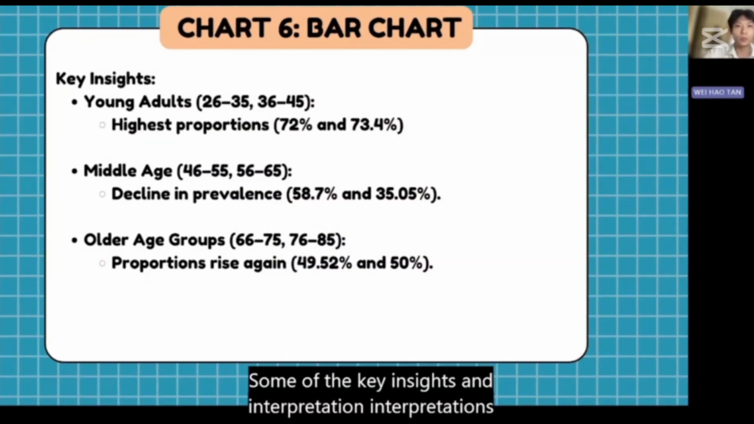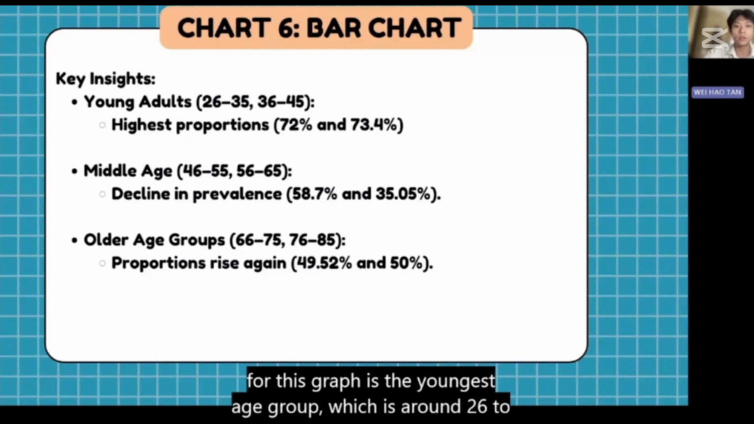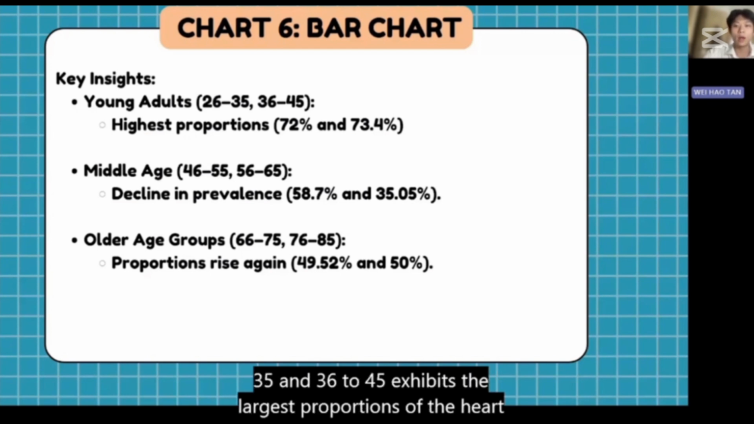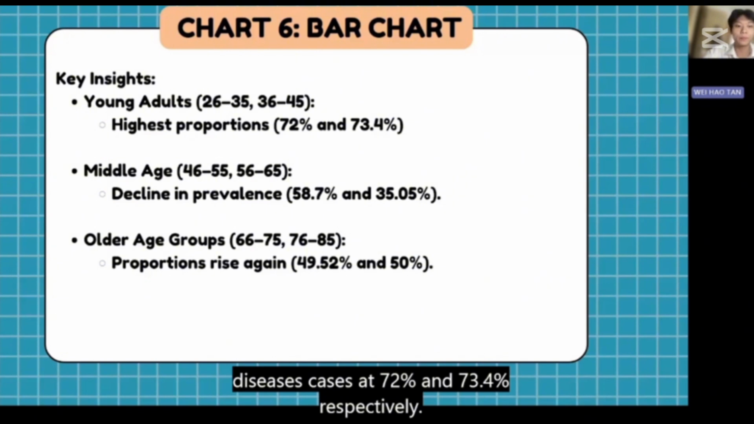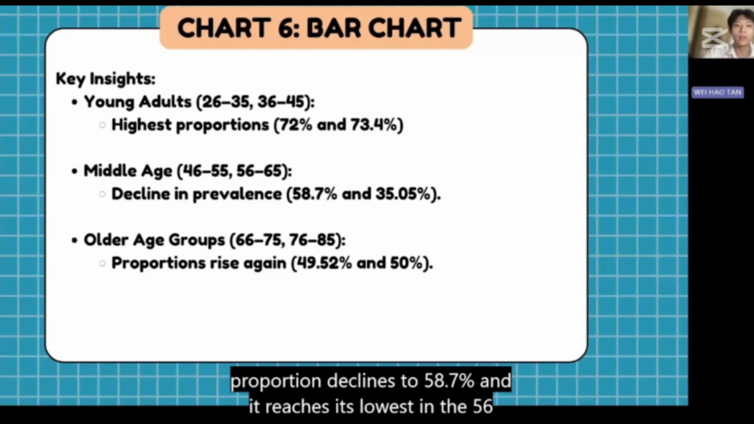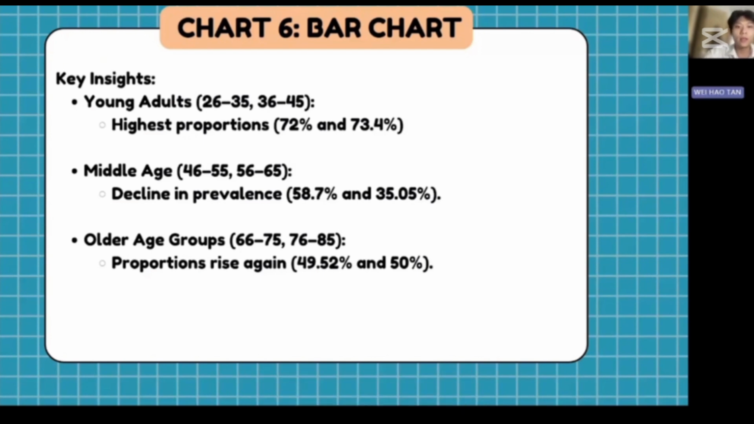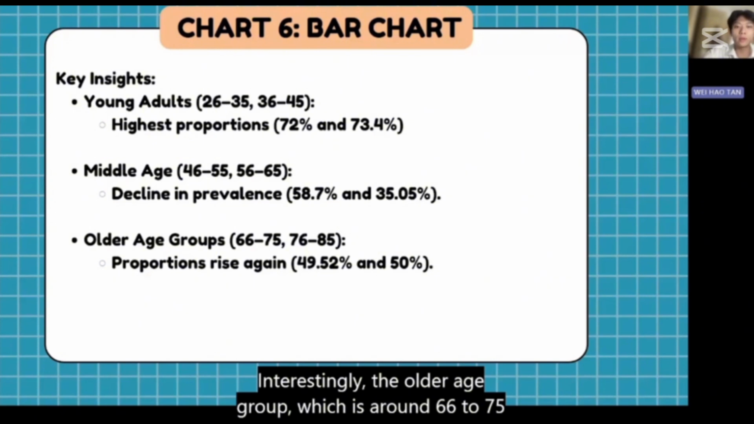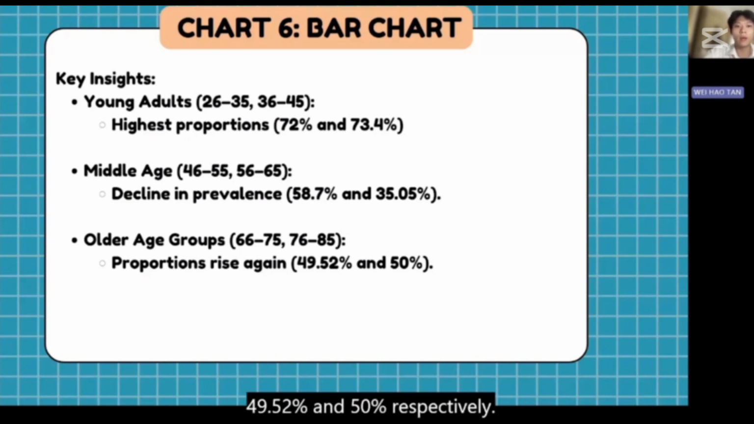Some of the key insights and interpretations for this graph: the youngest age groups, which are around 26 to 35 and 36 to 45, exhibit the largest proportions of heart disease cases at 72% and 73.4% respectively. In the middle age group, which is around 46 to 55, the proportion declines to 58.7% and reaches its lowest in the 56 to 65 age group at 35.05%. Interestingly, the older age groups, which are around 66 to 75 and 76 to 85, see a rise in proportions again, with around 49.52% and 50% respectively.